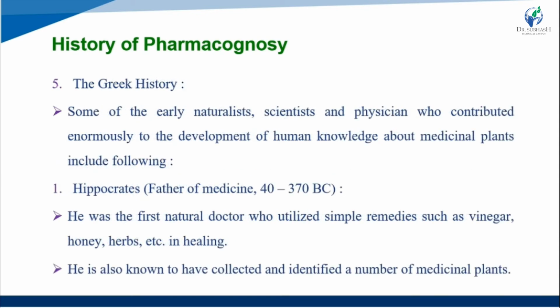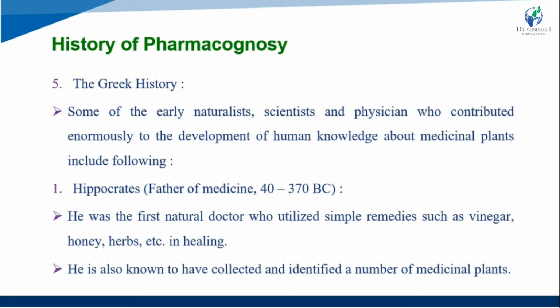Now we study the fifth one, that is Greek history. Some of the early naturalists, scientists and physicians contributed enormously to the development of human knowledge about medicinal plants, including Hippocrates, father of medicine, 460 to 370 BC.